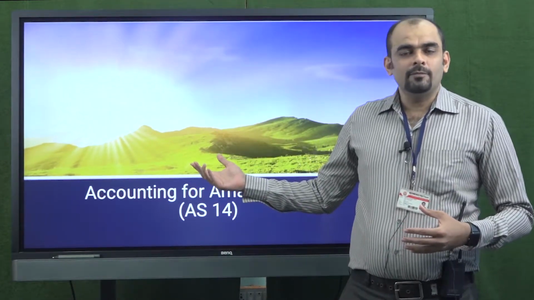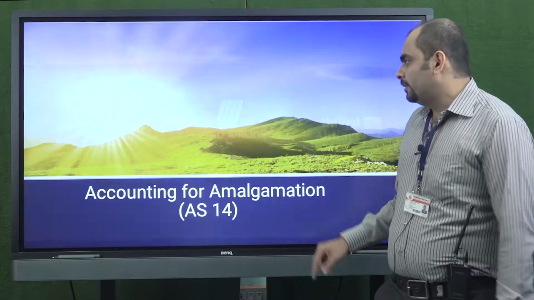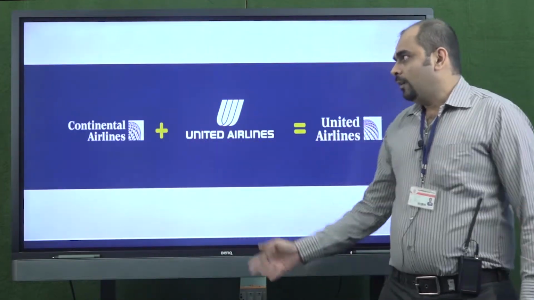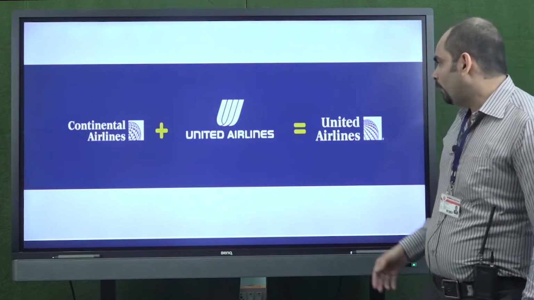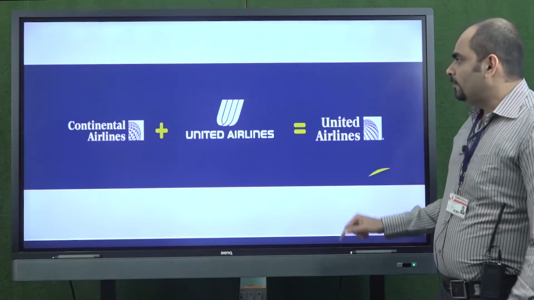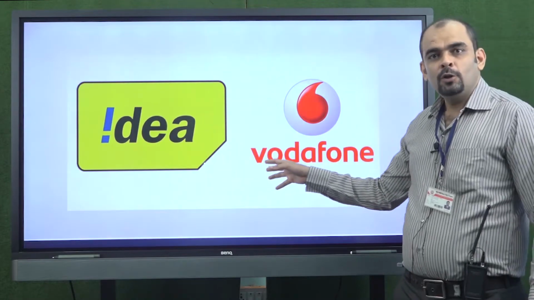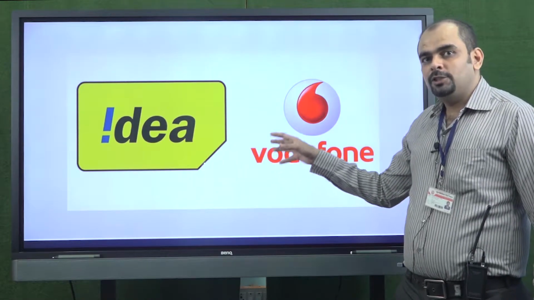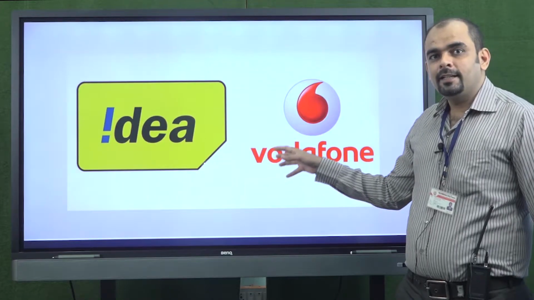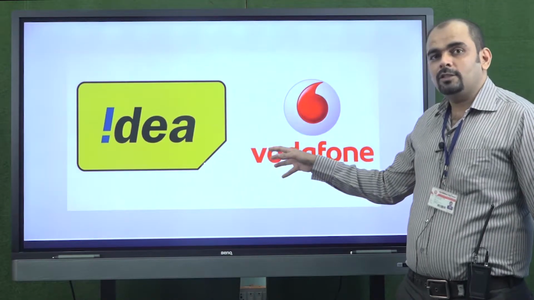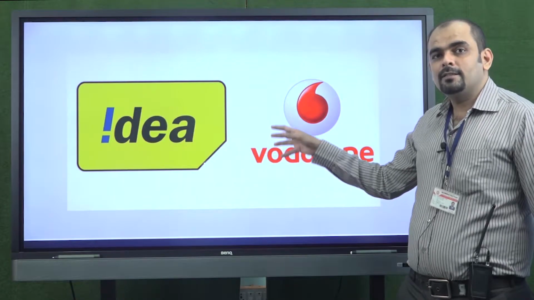Just have a look at some of the examples I have tried to put in here. You can see Continental Airlines and United Airlines came together and formed United Airlines. Similarly, Idea and Vodafone, to fight the competition with Jio Mobile, have come together, working together, sharing their market capital structure as well as the market share.